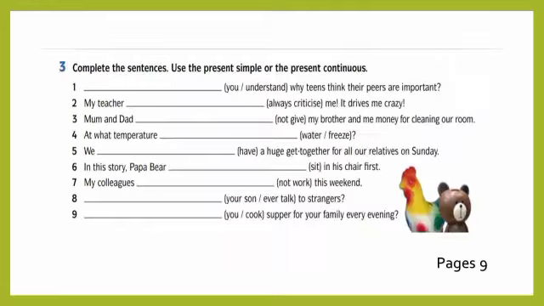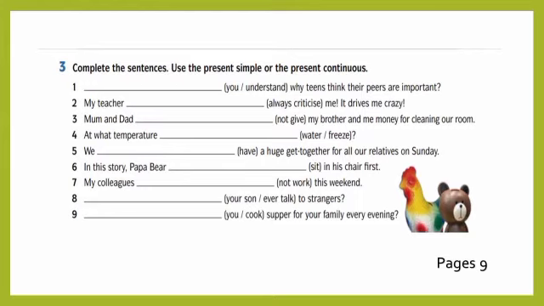Alright, now we go for the next one. Complete the sentences and use the present simple or the present continuous. Do you understand why things their peers are important? Here we can say the answer is: do you understand why they think their peers are important? Alright, here we don't put es because of "you". Right, "you" is special, we come back to the root word, we use do.